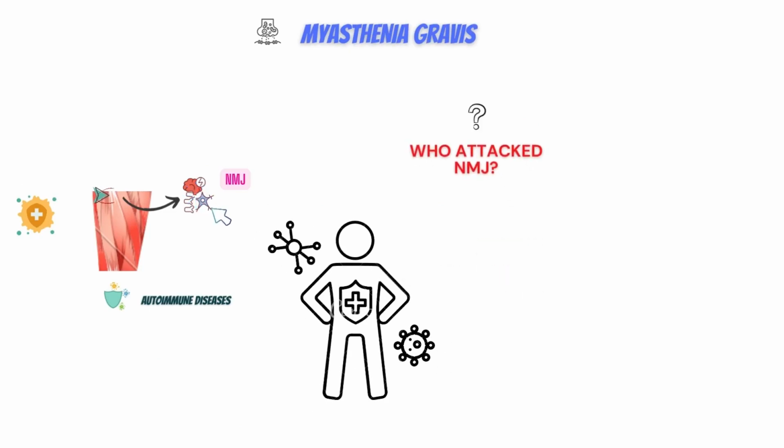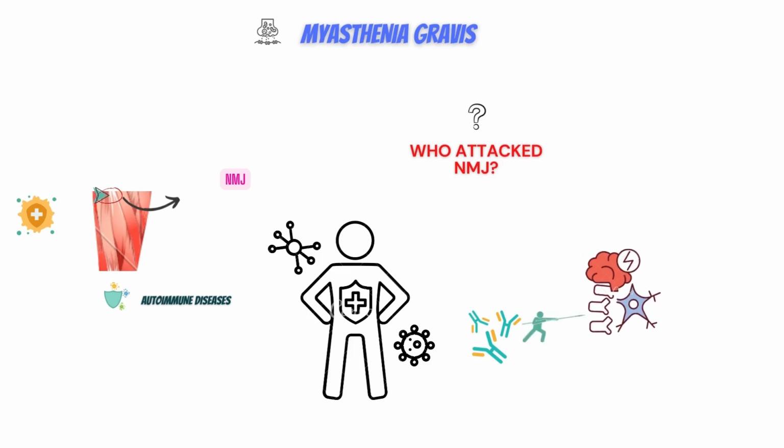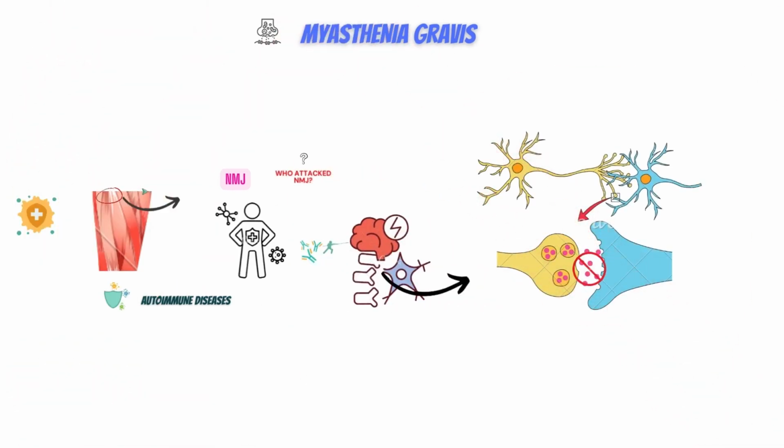As we know, when a foreign substance enters our body, our defense mechanisms conquer it with the release of antibodies in the blood, which identify the foreign substances and eventually attack and kill them. But in this case, antibodies mistake the muscle receptors for foreign bodies and attack them. This blocks a chemical needed to stimulate muscle contraction.